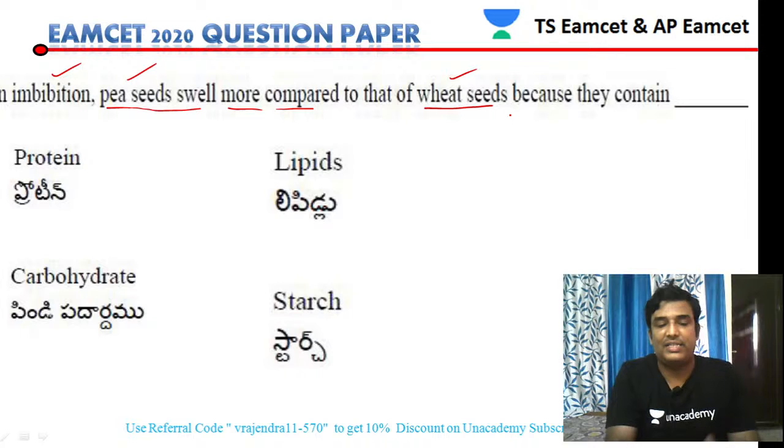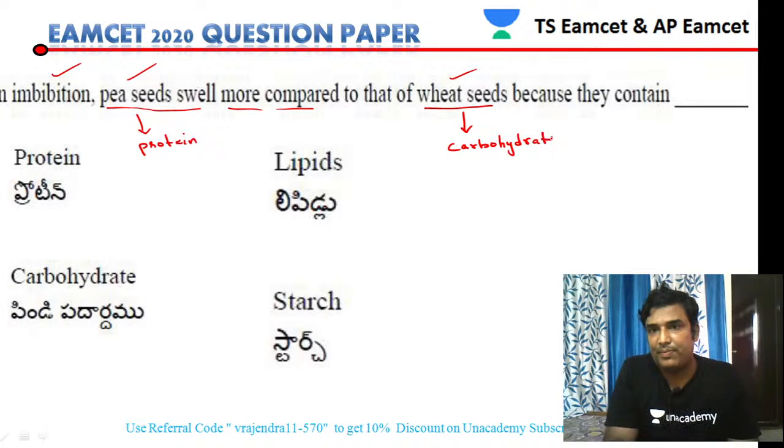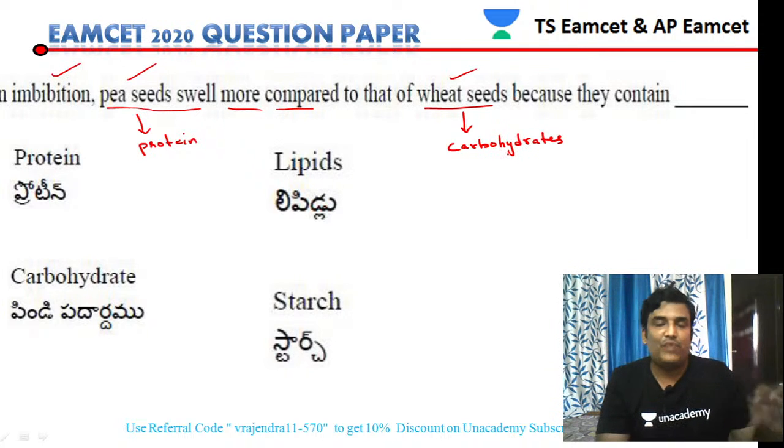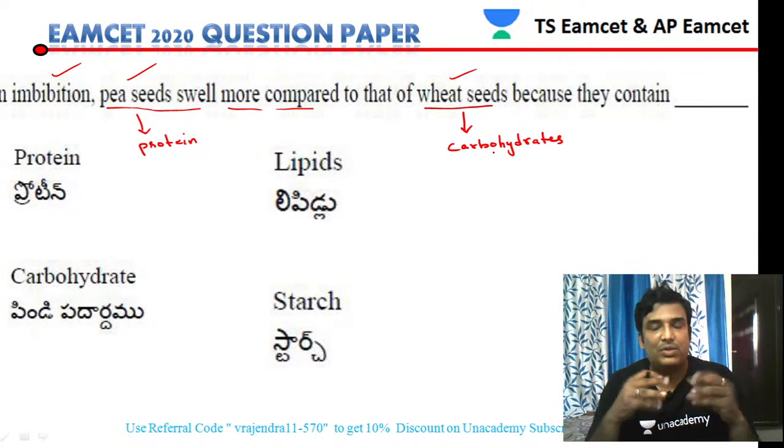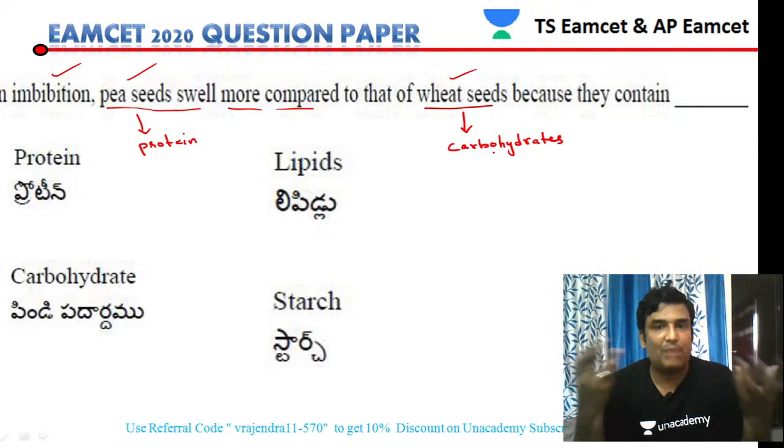If you clearly see, the pea seeds are rich in protein. If you see the chemical composition, pea seeds are rich in protein, whereas wheat seeds are rich in carbohydrates. Pea seeds swell more than the wheat seeds because when water enters the wheat seeds, it will be easily absorbed.